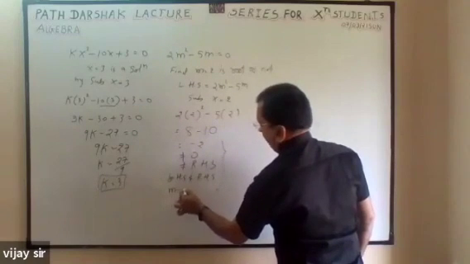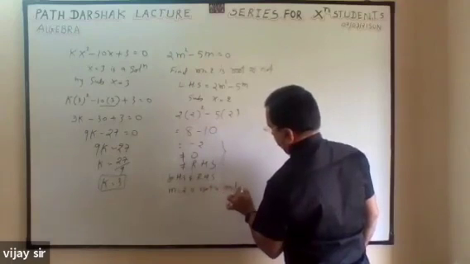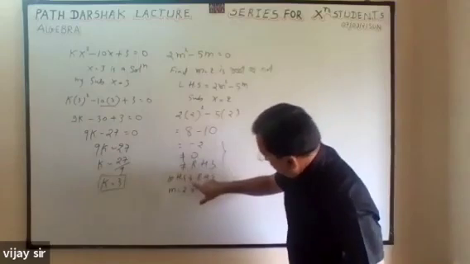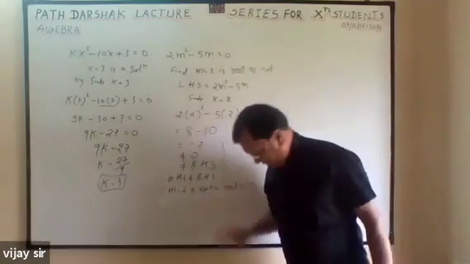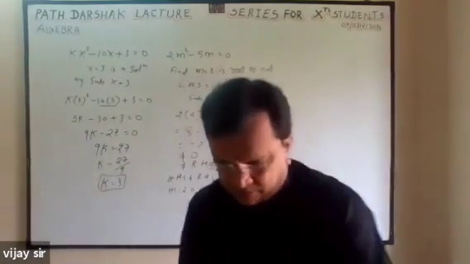Therefore, m is equal to 2 is not a root of the equation. If it is equal, here equal, it is a root. If it is not equal, then not a root. Like that.